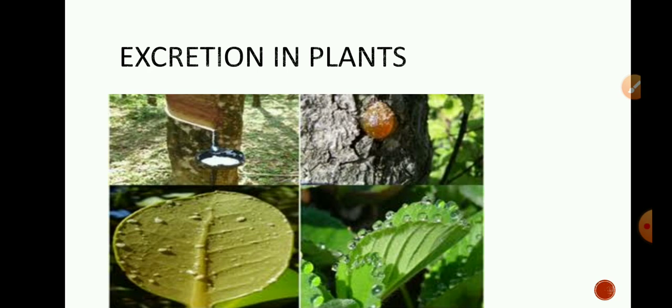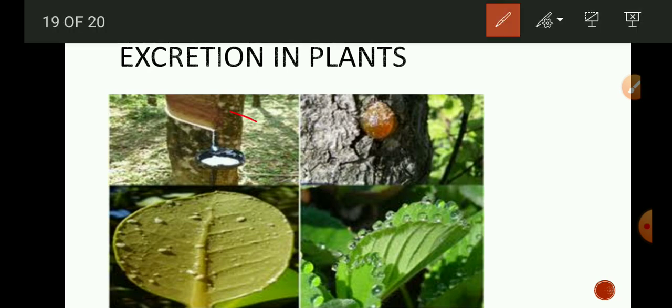These are the pictures of excretion in plants. This first one is of latex, which we can observe in rubber plants. From this we can collect latex and use it to manufacture different rubber products. This other one is the gum, which is the degradation waste of the plants, and these crystals which you can observe are the excess salts which are deposited in the form of crystals within the cell.